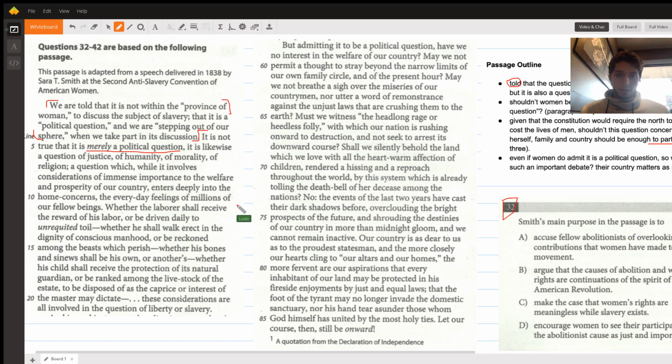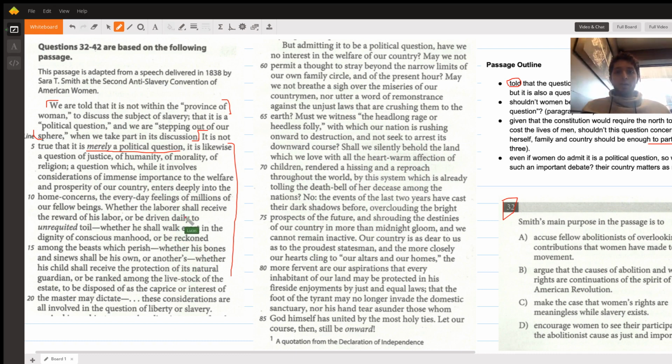From here, she is basically explaining all the things that it is. It is likewise a question of this. It's a question of whether the laborer shall receive the reward of his labor, whether he shall walk, whether his bones will do this. This is, who knows what it's called, anaphora or something? It's the repetition of words, right? It's anaphora. Whenever you see that in a text, you can sort of collapse all of that. You don't have to read every part of it. Once we get the pattern, we know the pattern's going to continue.